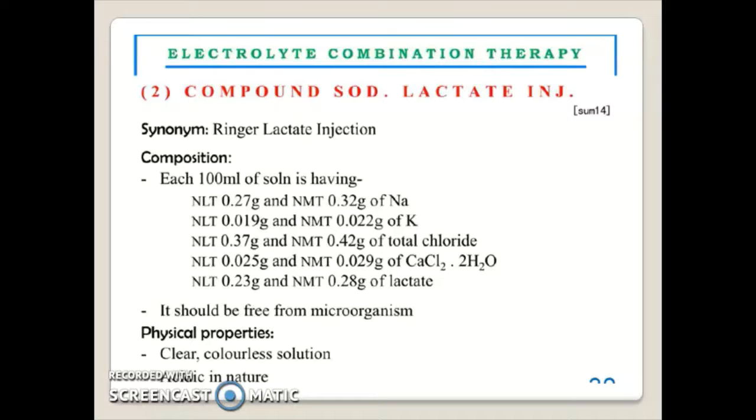Its physical properties: it is a clear, colorless solution and acidic in nature.